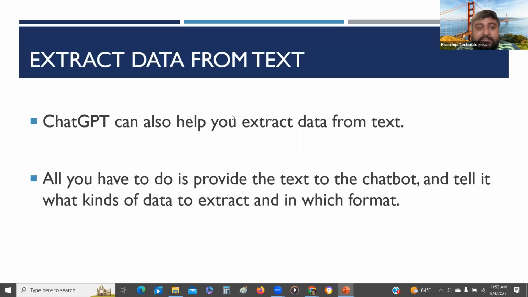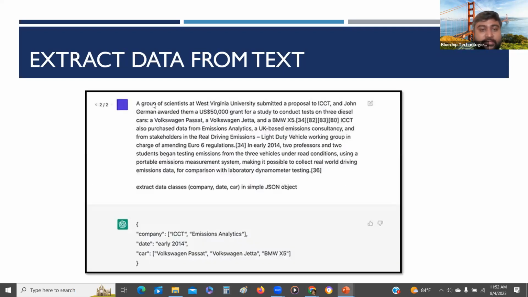Then this is for data analysts and BI engineers: extracting data from text. If you want to extract certain data from text, traditionally data engineers, business intelligence developers, and business analysts may have to work on these specific areas. Here you can give a data set, like a paragraph, and ask it to extract data classes in JSON format.